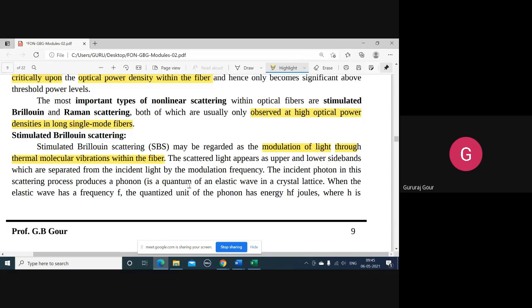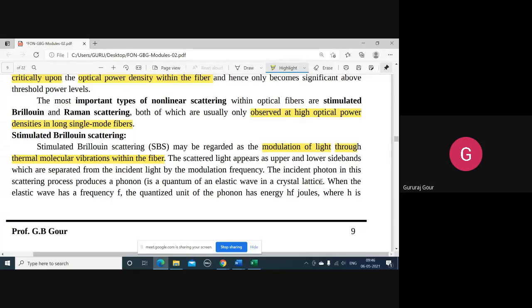This is happening because the rise in temperature results in the increase in vibration of molecules inside the fiber, which results in separation of the intensity modulated wave into upper and lower side bands, separated by the modulation frequency.